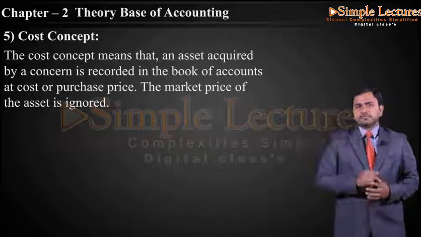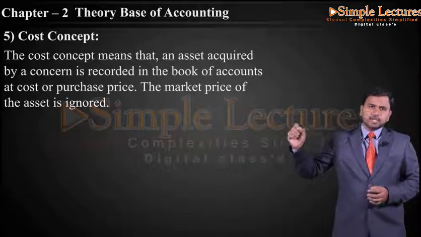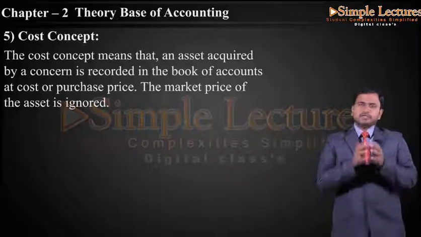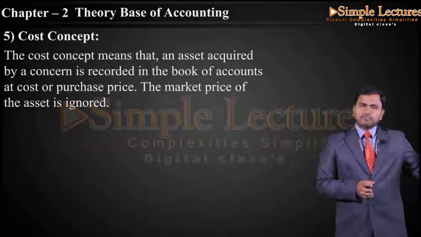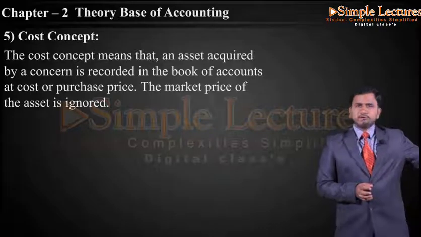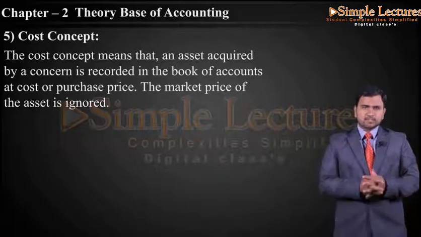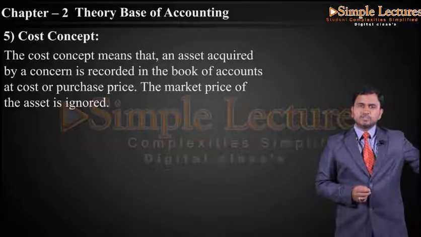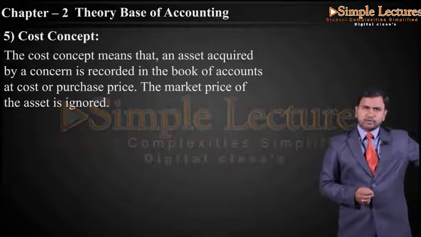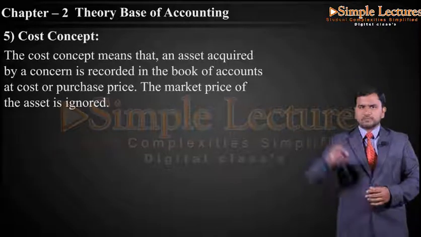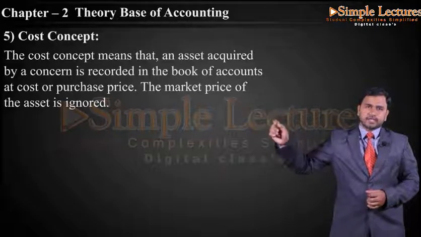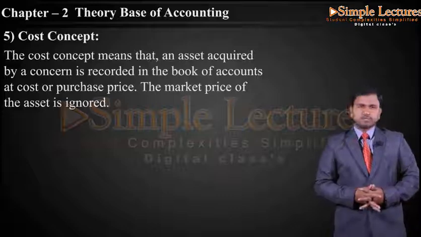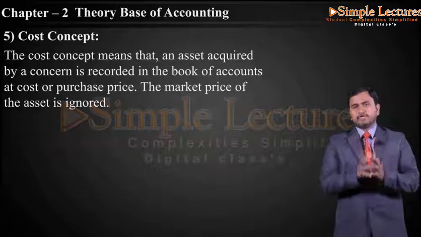So now let us take one small example. If we are purchasing a machinery for 5 lakh on 1st Jan 2017. So now if the same machinery is costing on 1st October 2017, in the market it is costing only 4 lakhs. So we purchased for 5 lakh, on the later date it is 4 lakh in the market. So nowhere we are going to consider the market price, which is 4 lakh, we are going to consider only the price which we have purchased, which is 5 lakh. It means that in accounts we are going to record the cost price, we are not going to record the market price.